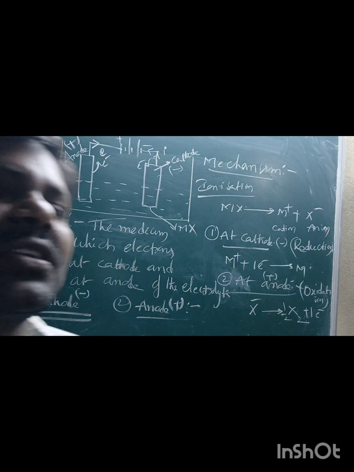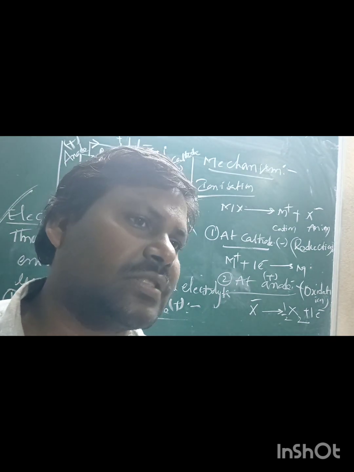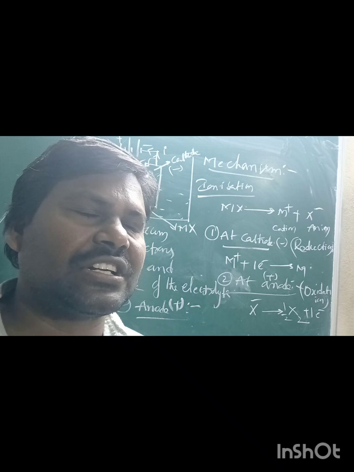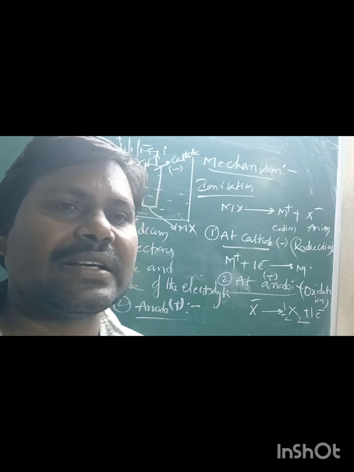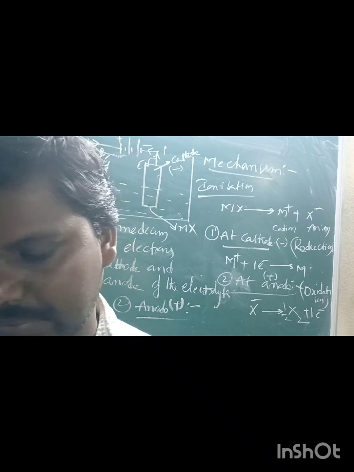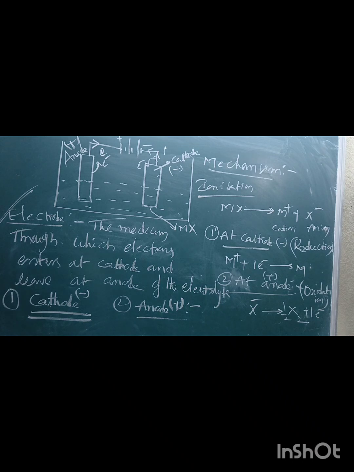Loss of electrons, or de-electronation, is also called oxidation. Increasing oxidation number is called oxidation. Decreasing oxidation number is called reduction. Okay, this is the information about the mechanism of electrolysis.